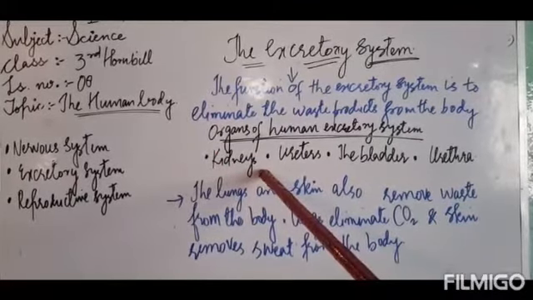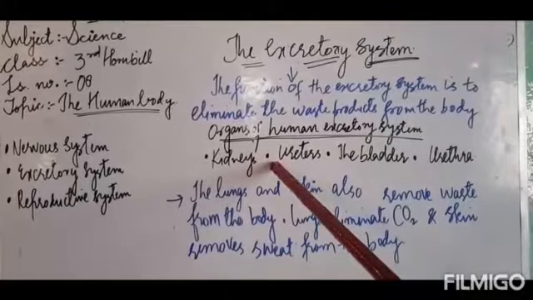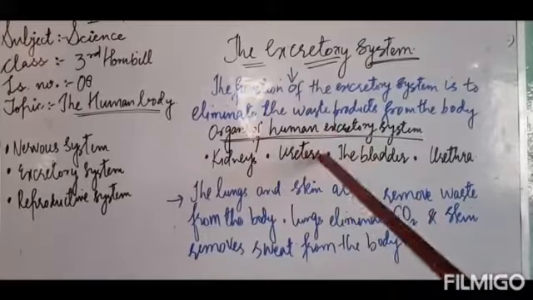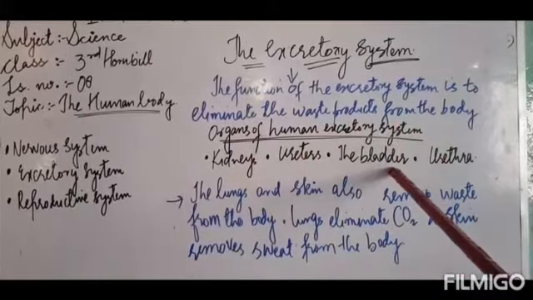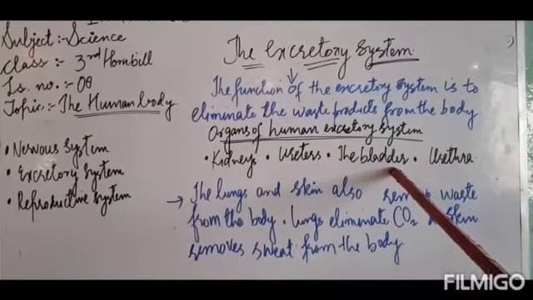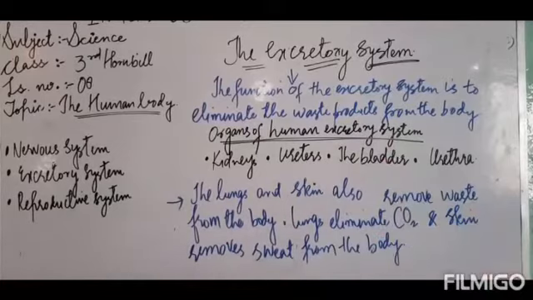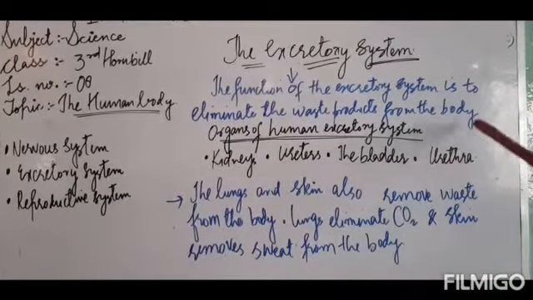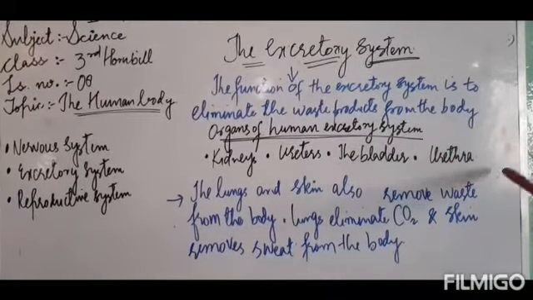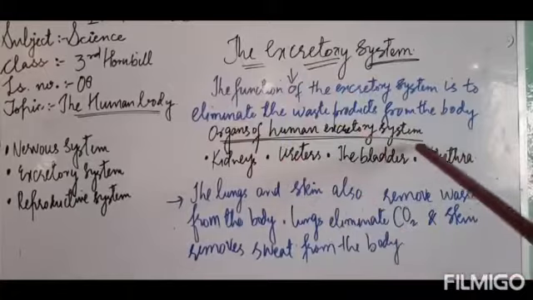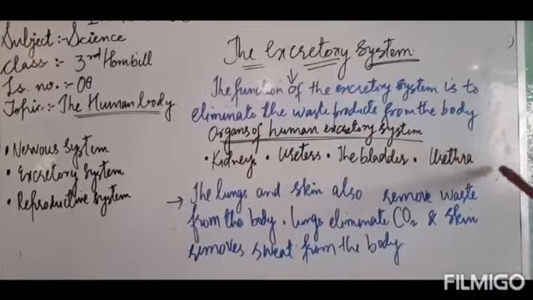Kidneys make the urine, and that urine is passed to the ureters, and from the ureters, the urine passes into the urinary bladder. In the urinary bladder, the urine is stored, and then it is passed out through the urethra. Got it? So this is about the human excretory system.